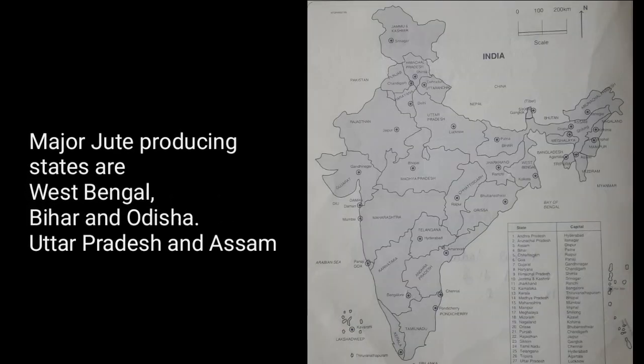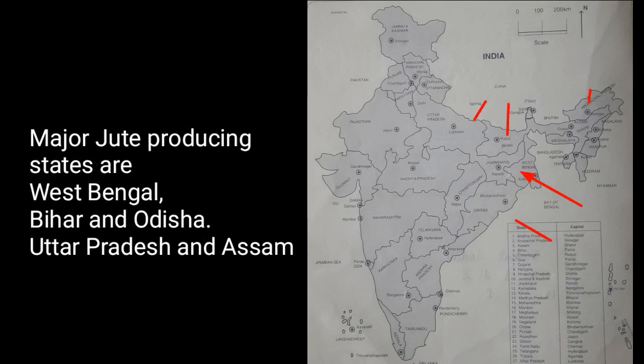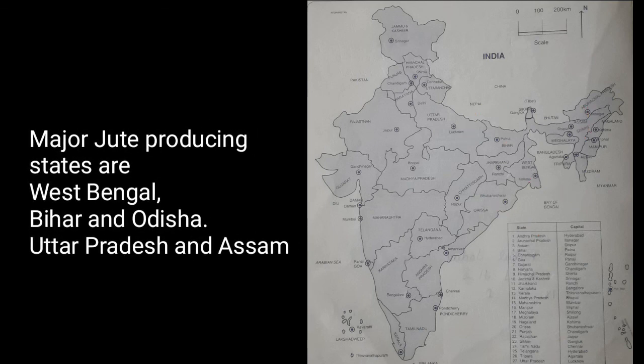Which states in India grow jute? Major jute producing states are West Bengal, Bihar, and Odisha.